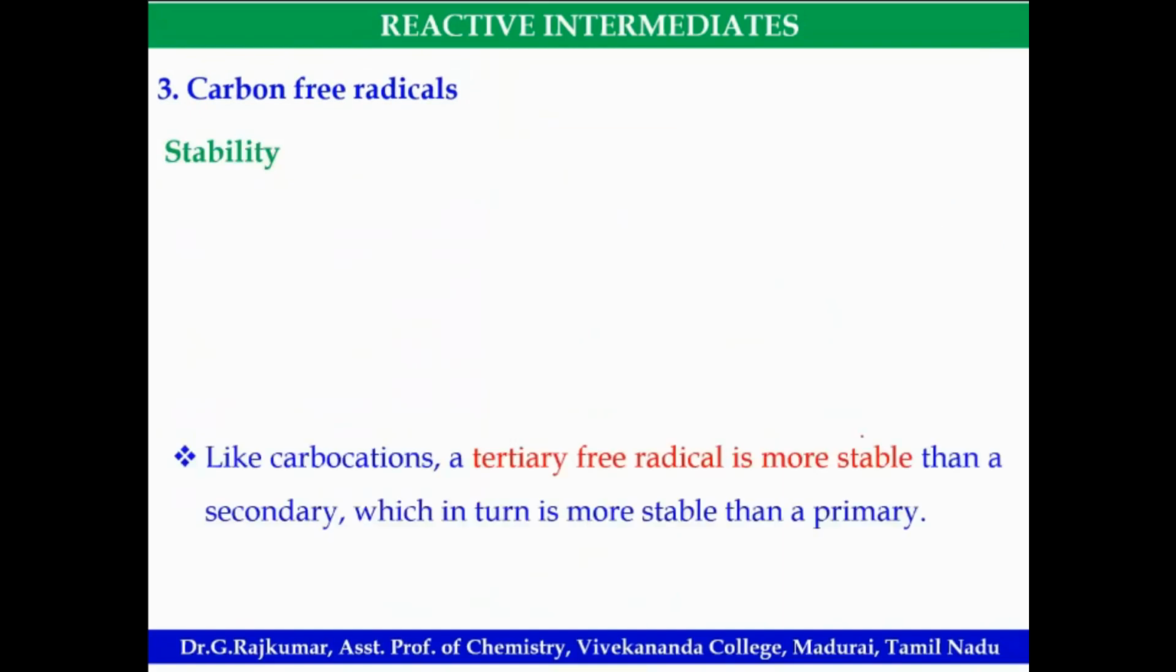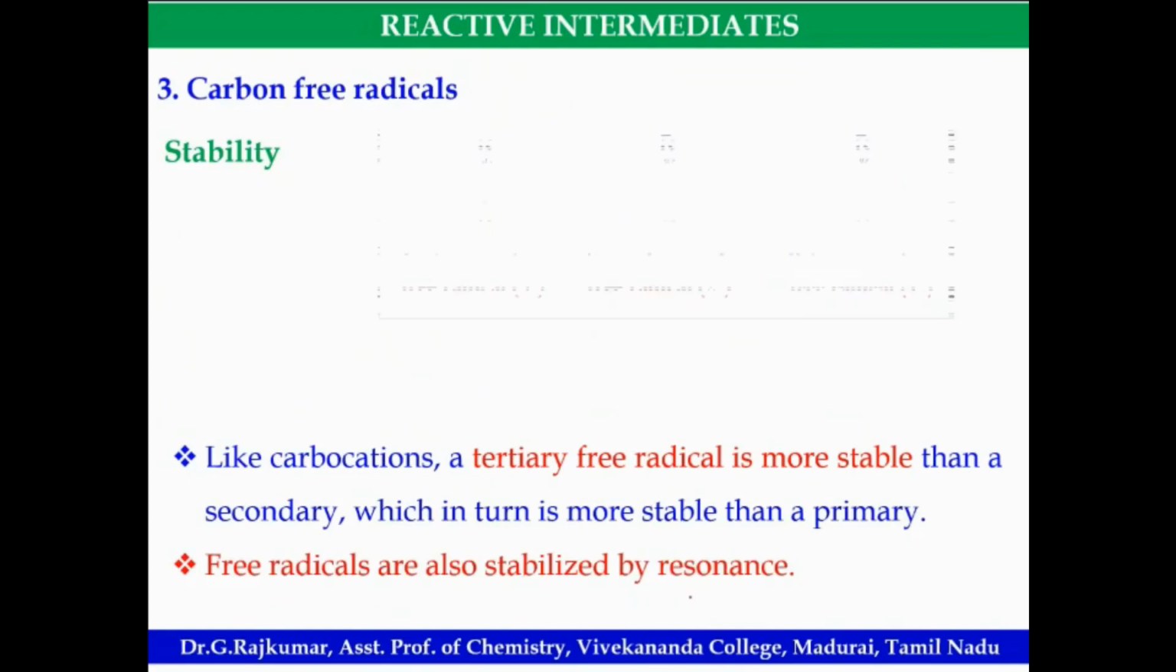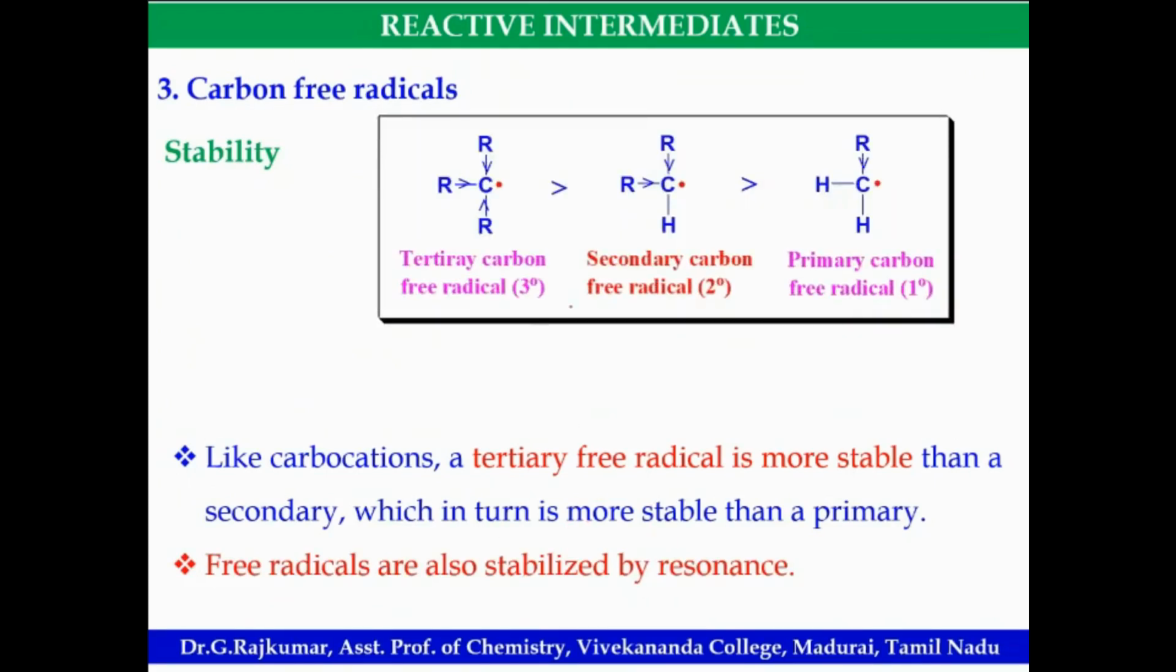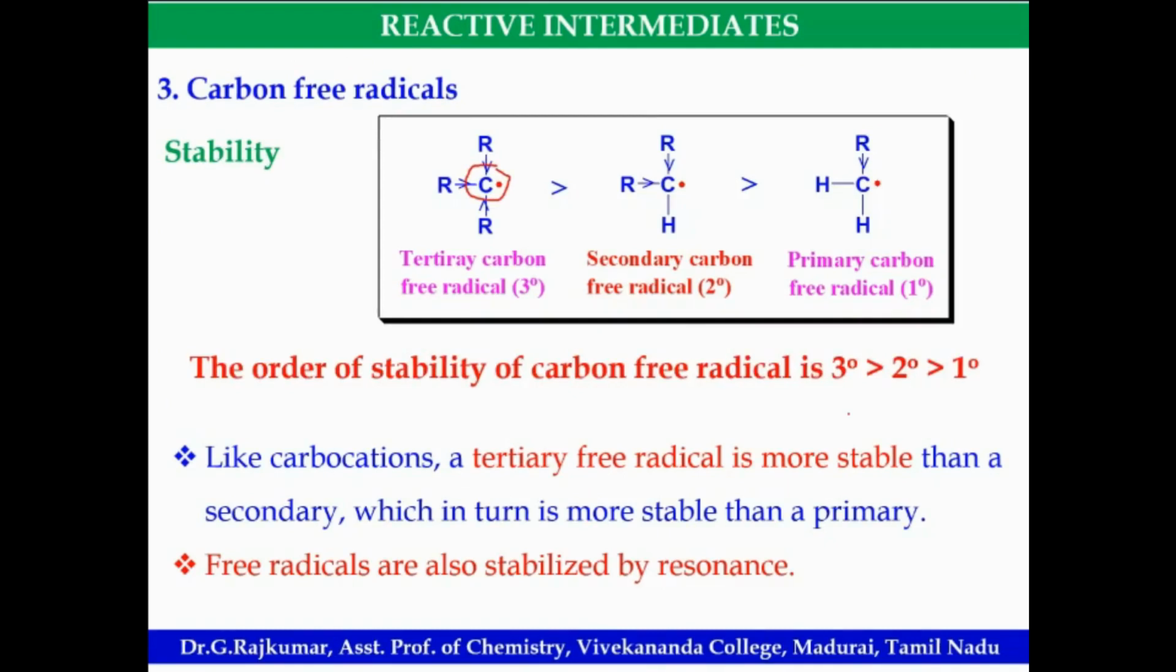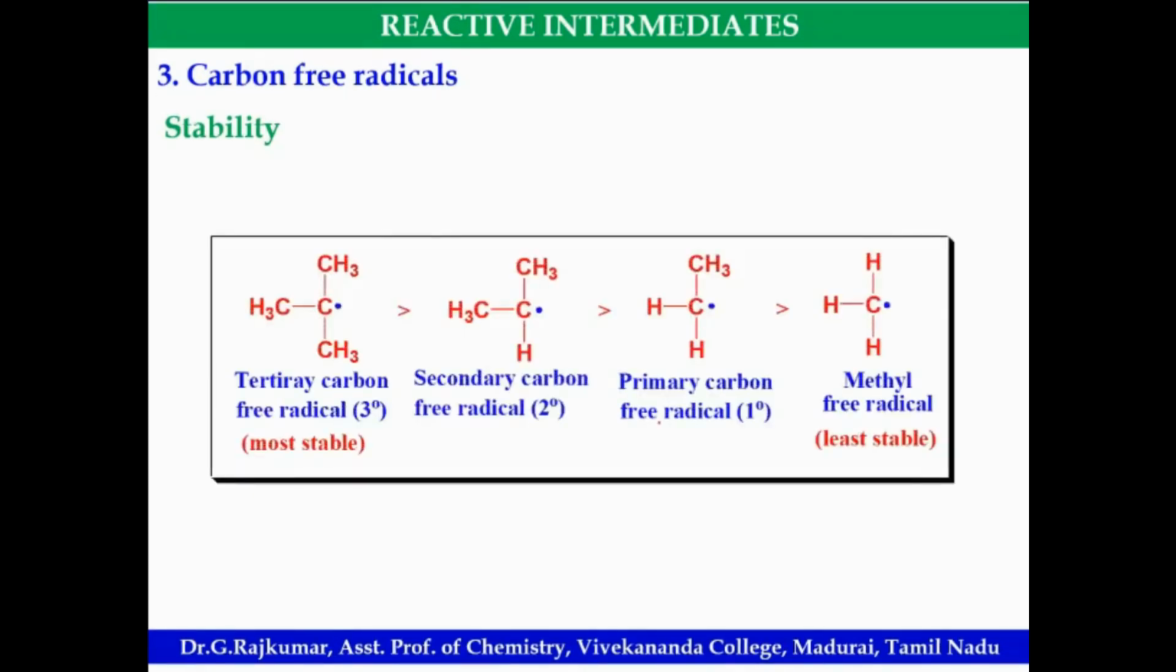Then the stability of the carbon free radicals. Similar to the carbocations, tertiary free radical is more stable than the secondary. Here also the free radicals are stabilized by resonance structures. Tertiary carbon free radical is more stable due to the positive inductive effect. So this is the stability order of free radicals. This is more stable, and methyl free radical is least stable.